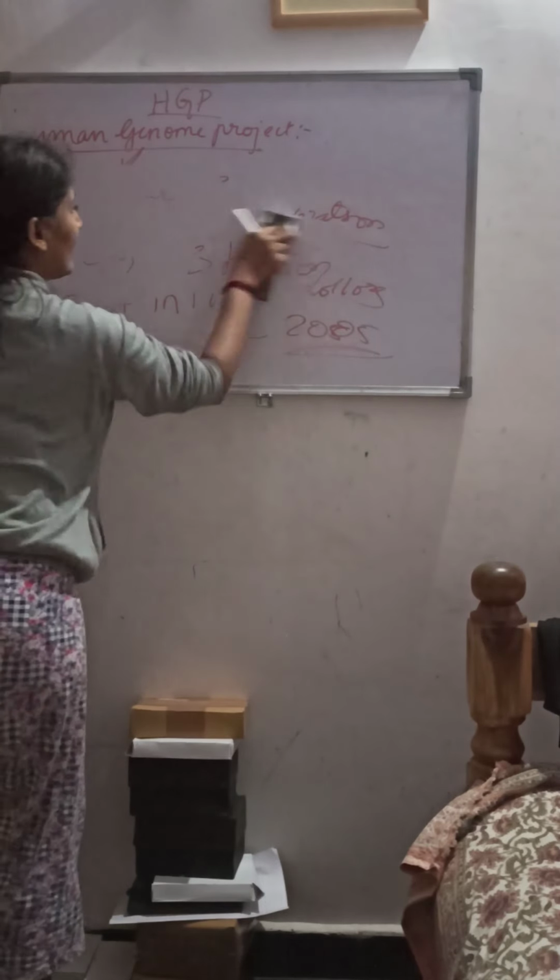Now let us see the goals or objectives of this Human Genome Project. The first one is to identify all the approximately 20,000 to 25,000 genes in the human DNA.